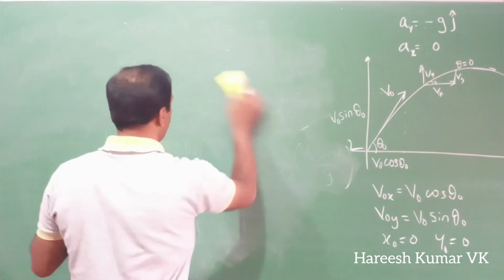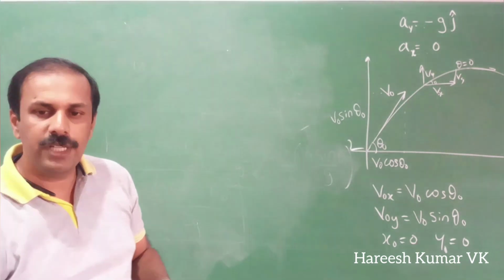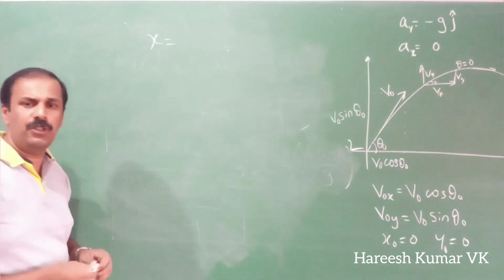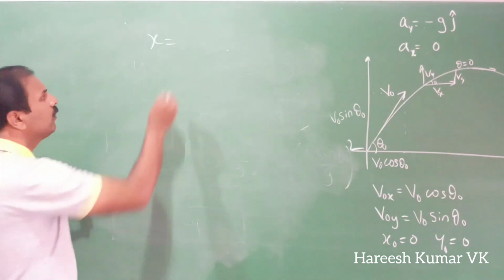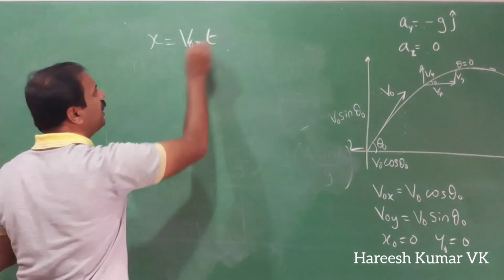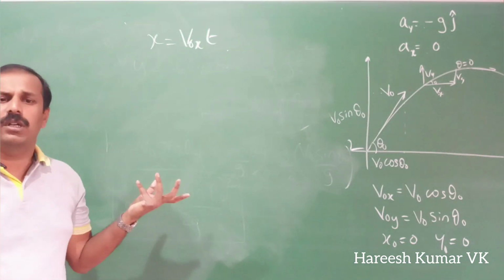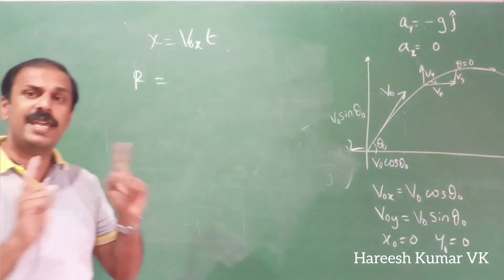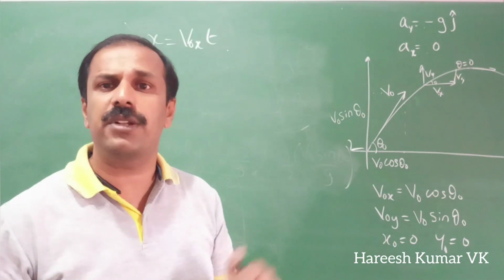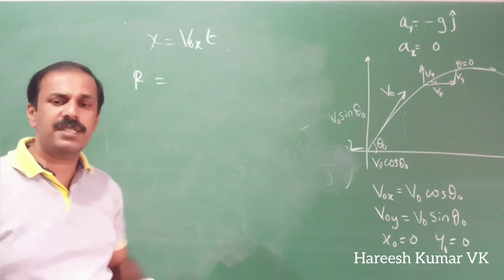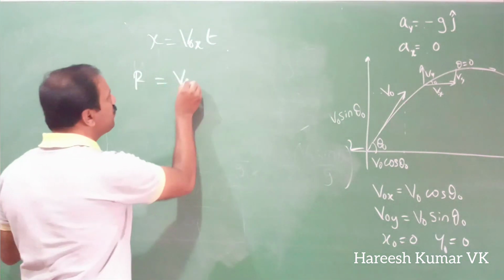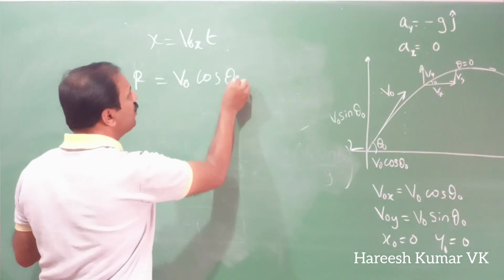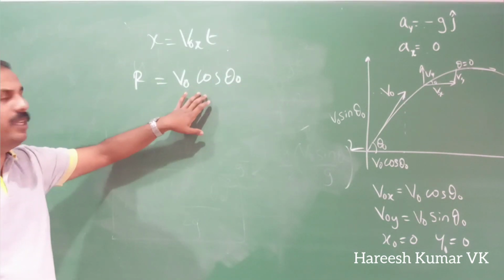For that, we have to use a simple equation for x. We have x is equal to v0x into t, that is velocity along the x-axis into time, that's all. So the range R is given by v0x, the velocity along the x-axis, which is a constant because we don't have any acceleration along the x-axis. That was v0 cos theta 0. That is our velocity along this direction.